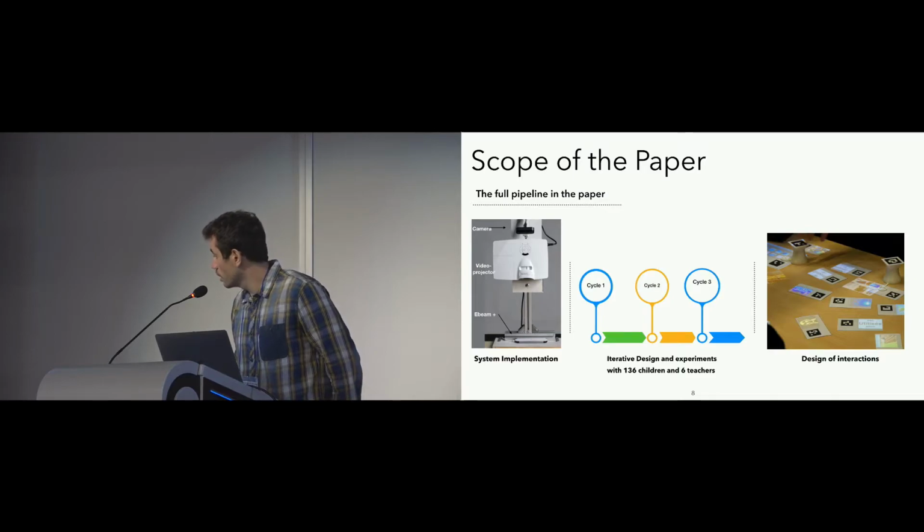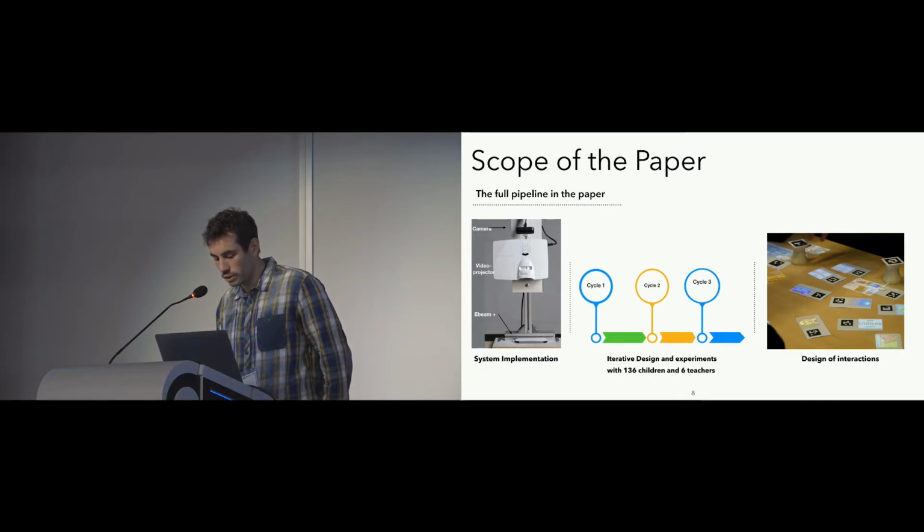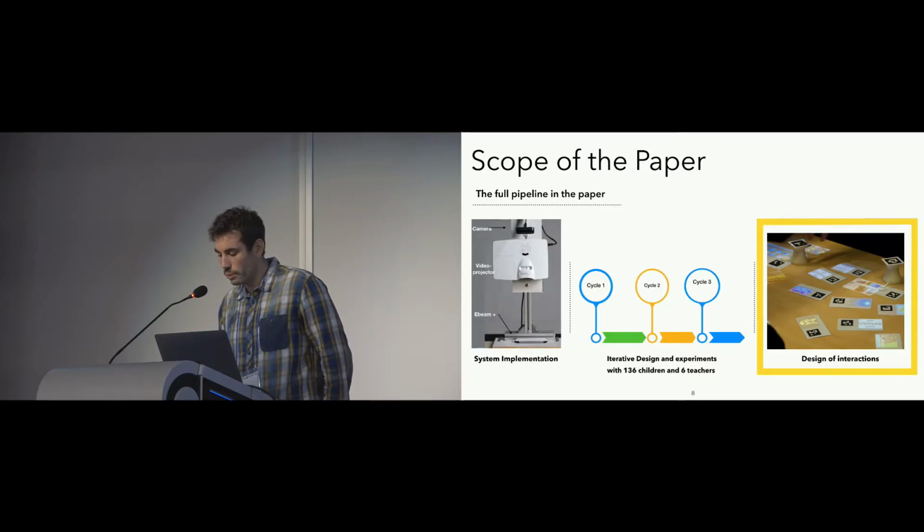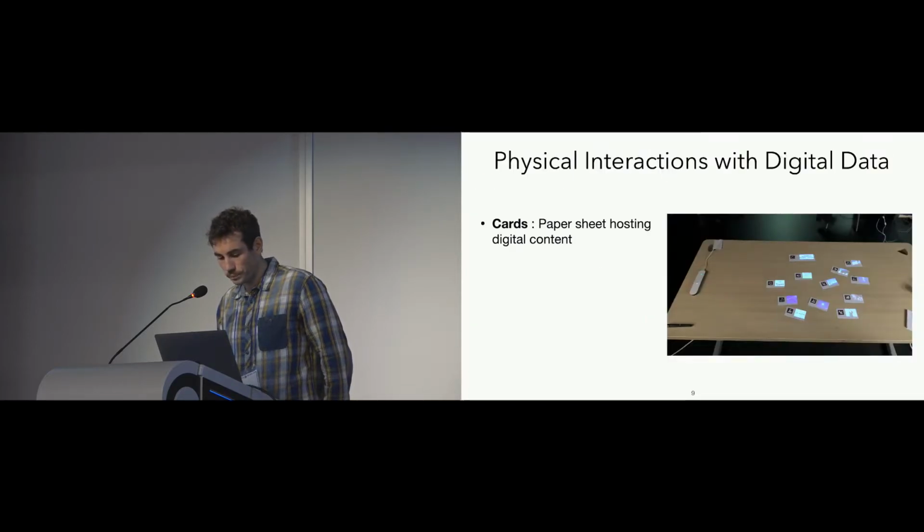And then the design of interaction, and in this presentation I will mainly talk about the design of interaction. If you want to know more about the iterative design, I recommend you read the paper, which explains the process in depth.